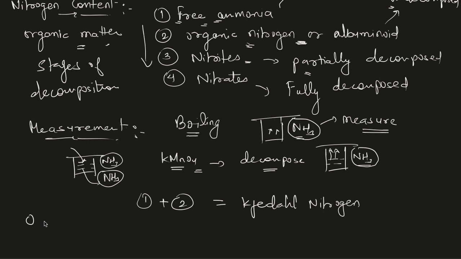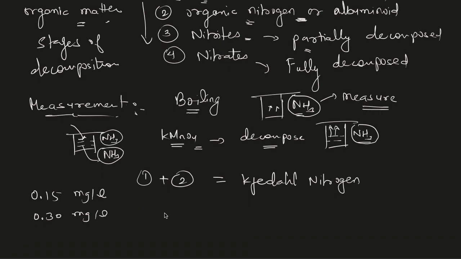Then if we talk about the limits, for these first two forms, free ammonia can be there up to 0.15 milligrams per liter, and organic nitrogen is limited to 0.3 milligrams per liter. Then next we have nitrites. Nitrites are highly dangerous for health, so they should not be present in water at all. So the limit for nitrites is nil.